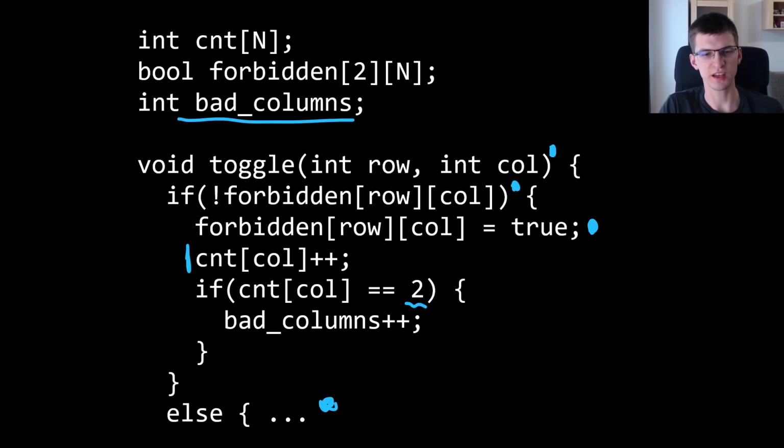Else, in this case, if this was forbidden, then I mark it as forbidden equal to false, and I decrease count by 1. So here it would be minus minus in the opposite case, and if count of col from 2 became 1, I unlocked this column, so I decrease bad columns by 1.